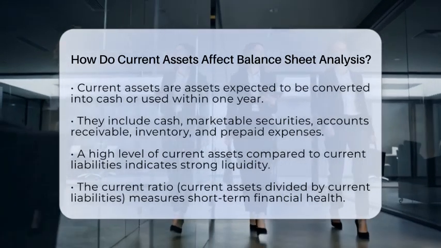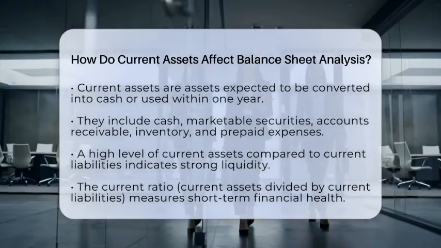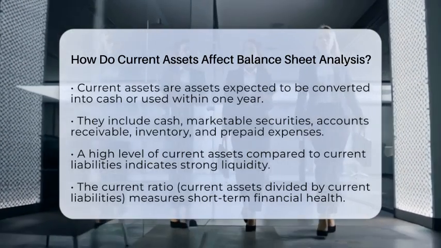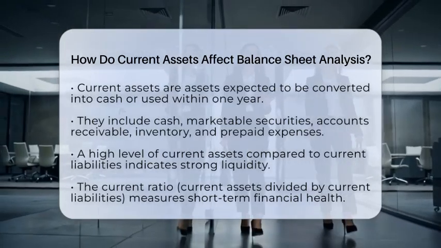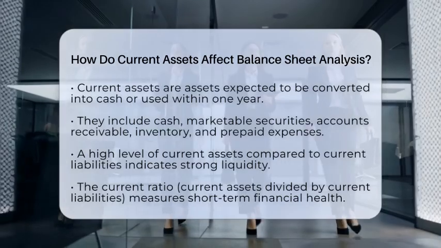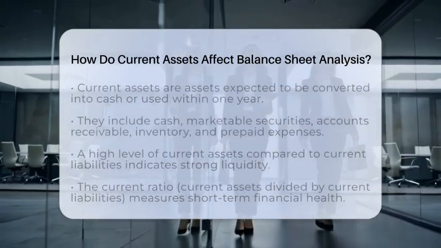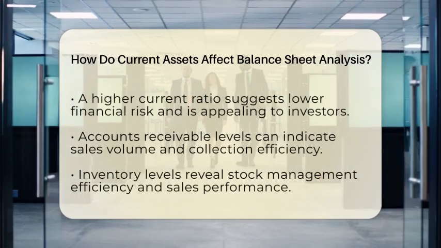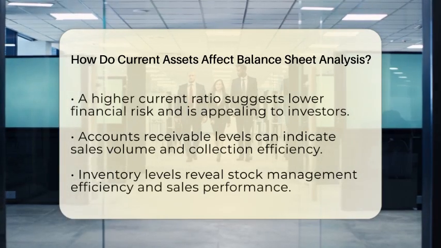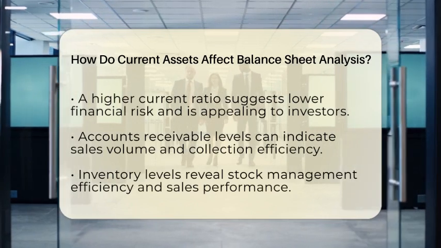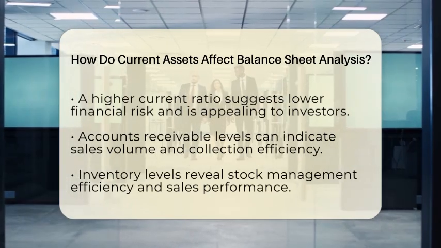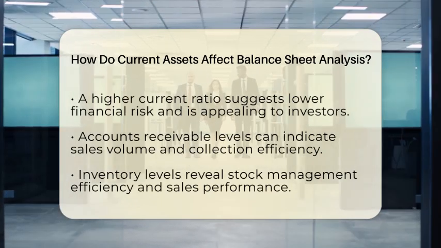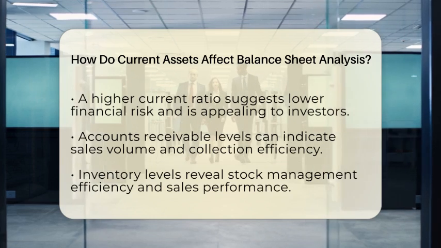When analyzing a company's balance sheet, current assets tell us a lot about its short-term financial strength. If a company has a lot of current assets compared to its current liabilities, it shows good liquidity. This means it can easily pay its bills and meet short-term obligations without stress. The key measure here is the current ratio, which is current assets divided by current liabilities. A higher current ratio suggests lower financial risk, which is attractive to investors and traders.